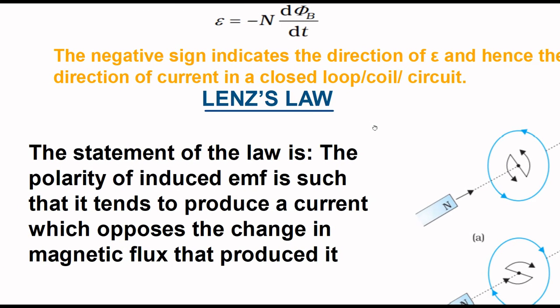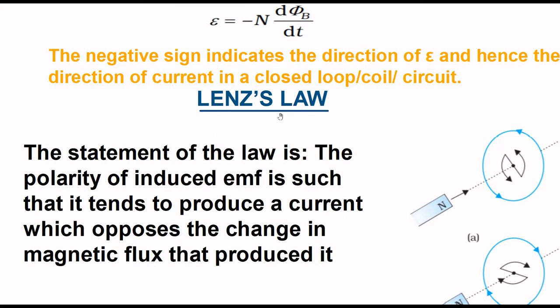Next, let us see what is Lenz's law. According to Lenz's law, the polarity of the induced EMF in the coil is such that it tends to produce a current which opposes the change in magnetic flux that produced it.